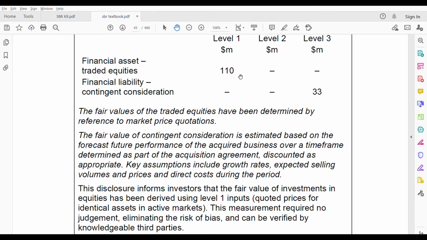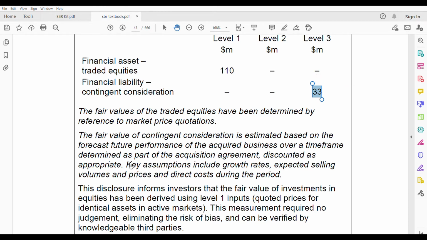We used market price quotations, quoted prices. The fair value of contingent consideration is estimated based on the forecast future performance of the acquired business over a time frame determined as part of the acquisition agreement, discounted as appropriate. Key assumption: definitely, it used a forecast of the future performance. That's why it's in level 3. We just went through the 3 levels.